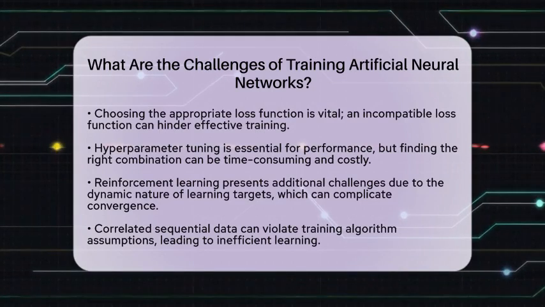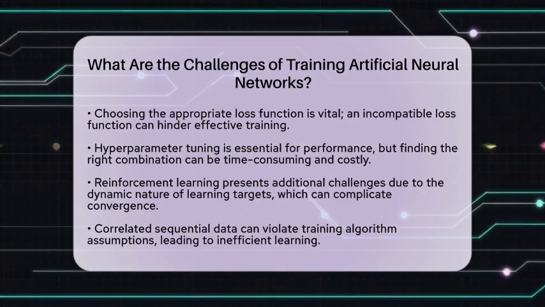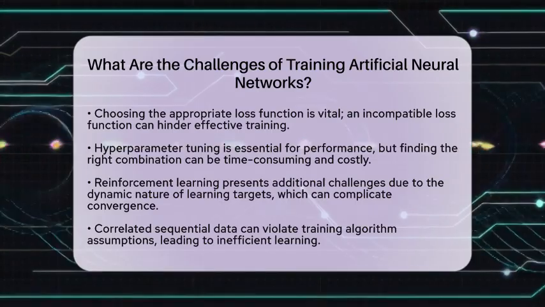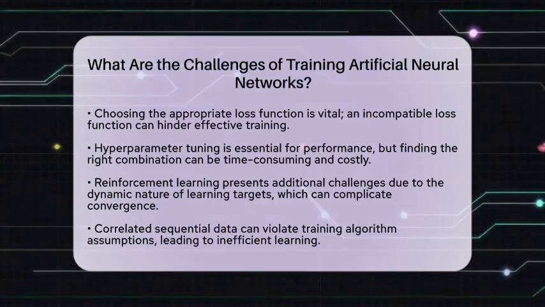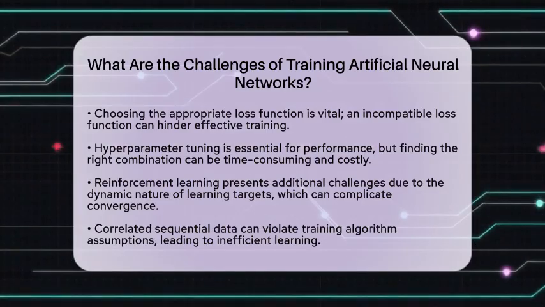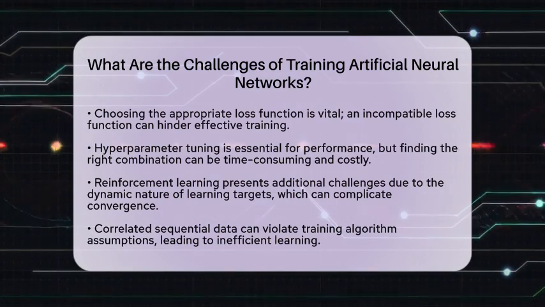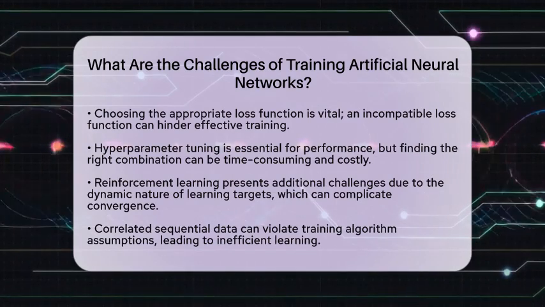When it comes to reinforcement learning, additional challenges arise. The dynamic and non-stationary nature of learning targets can make it hard for the network to converge. Value estimates may oscillate or diverge, complicating the training process. Moreover, data collected sequentially is often highly correlated, which violates assumptions of many training algorithms and leads to inefficient learning. Techniques like experience replay, which randomizes training samples, and target networks can help improve stability.